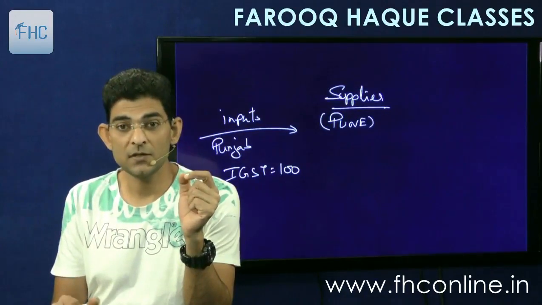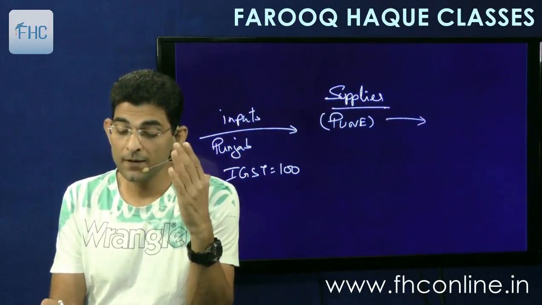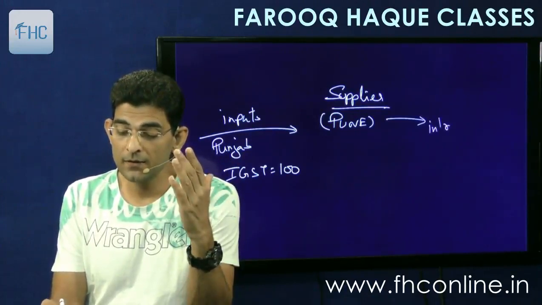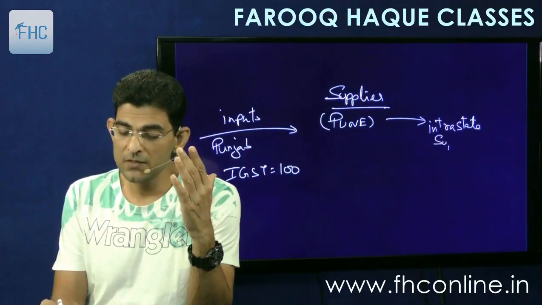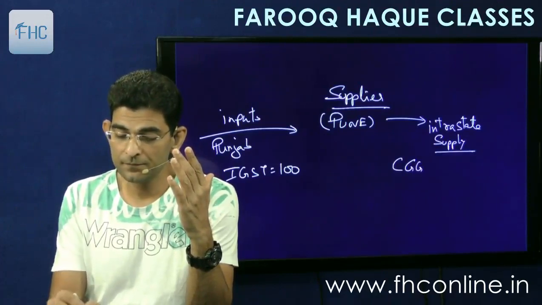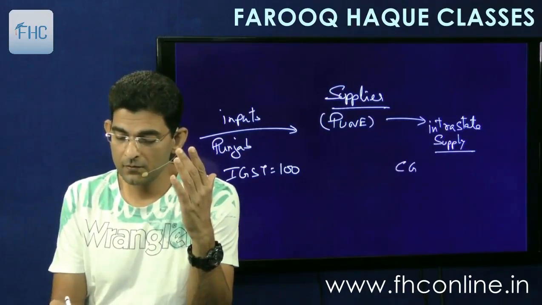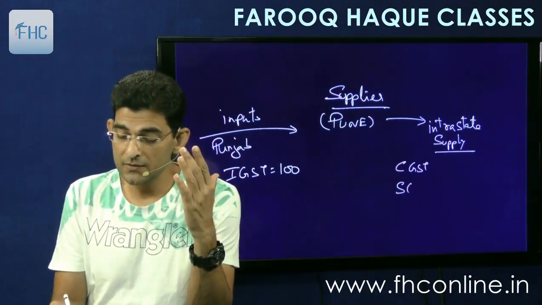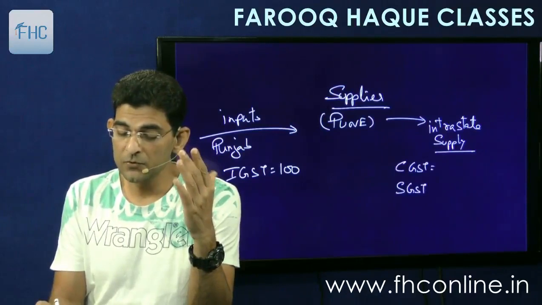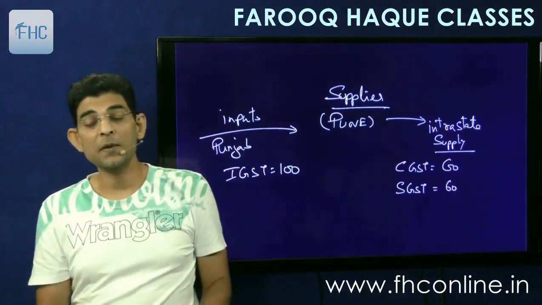Okay, IGST is 100 rupees. It comes to him. Now he makes supply intrastate. So when he makes intrastate supply, the outward supply, he has to pay CGST and SGST. So suppose his CGST is 60 and SGST is also 60, means total he has to pay 120.